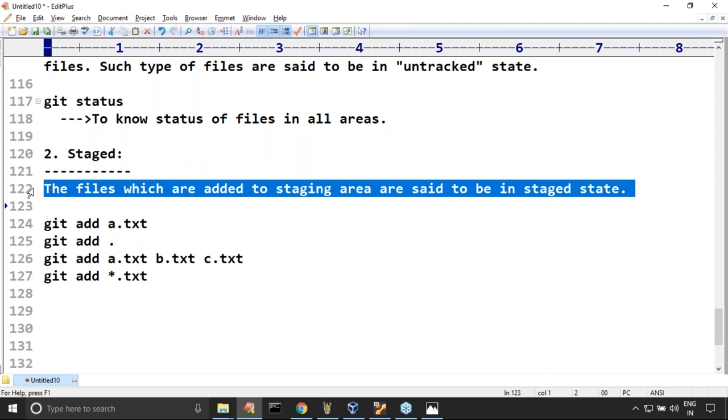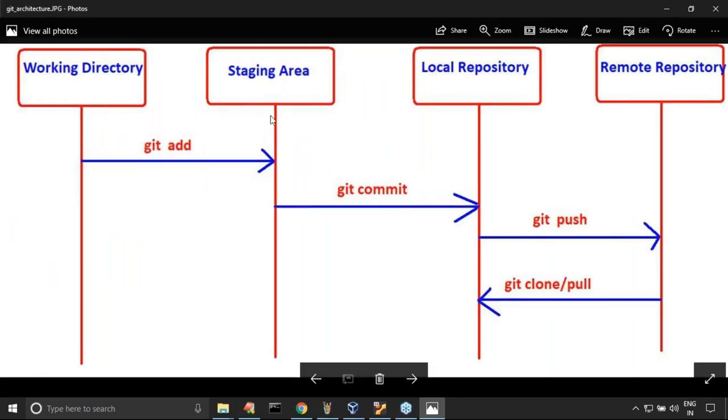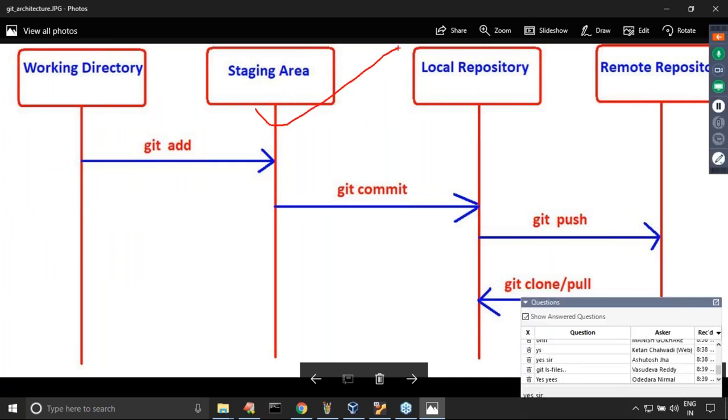Yes, friends. Is everyone in a position to understand the meaning of the staged state? The files which are added to the staging area are said to be in the staged state.